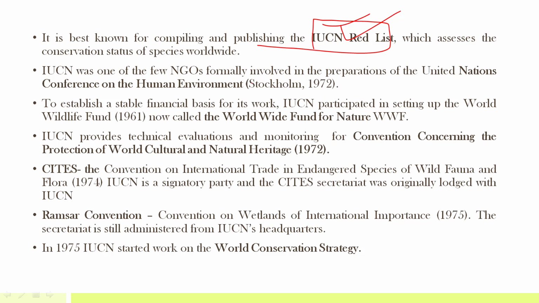IUCN was one of the few NGOs formally involved in the preparation of the United Nations Conference on Human Environment, that is the Stockholm Conference. Remember, it was a conference in 1972. The Stockholm Convention is different. It was the Stockholm Convention on Persistent Organic Pollutants.